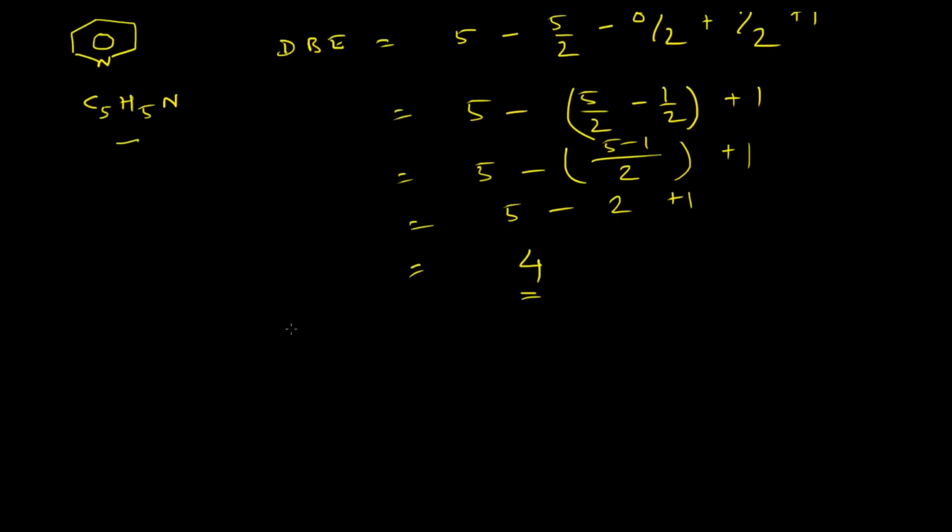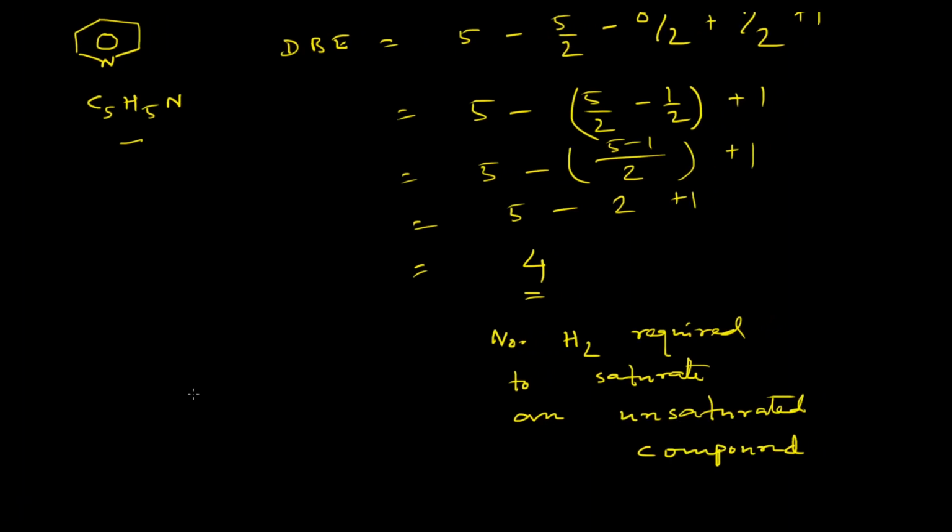So 4 is basically the number of hydrogen molecules required to saturate an unsaturated compound.